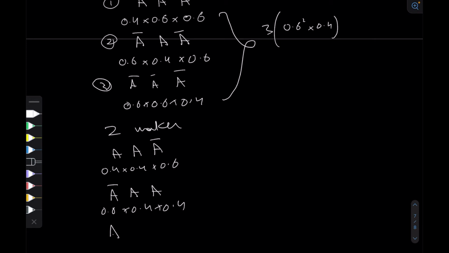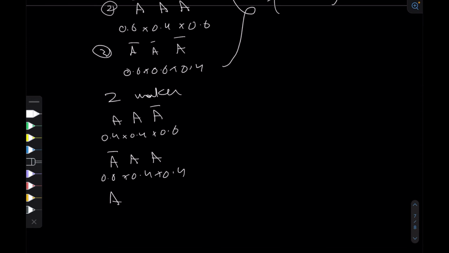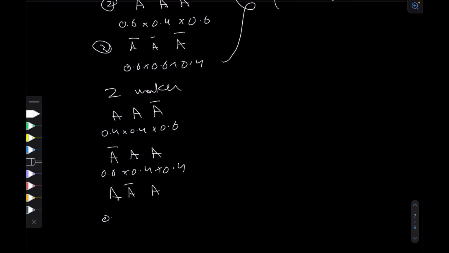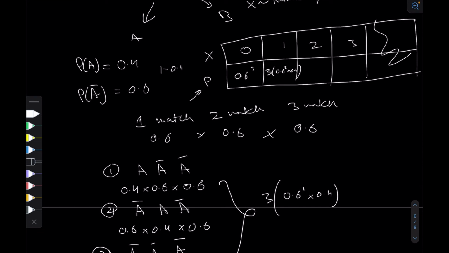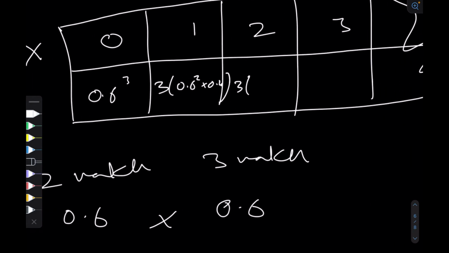And the last situation is A wins and then A loses and then A wins again, which would be 0.4 into 0.6 into 0.4. And of course this could be combined to 3 into 0.4 squared into 0.6. So the probability that team A wins 2 of the matches is 3 multiplied by 0.4 squared multiplied by 0.6.